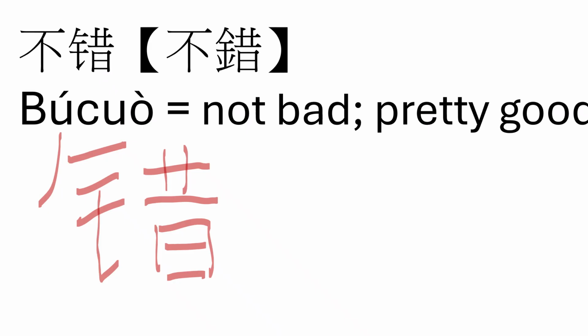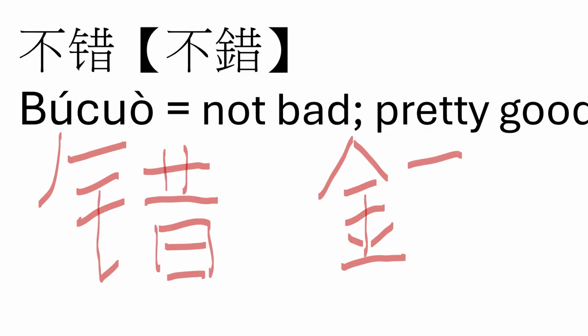If you are a traditional character user, the process is basically the same, but you're drawing a traditional metal radical. So starting on the left, top to bottom, finishing at the bottom, and then the right-hand side is the same as the simplified character: horizontal, vertical, vertical, horizontal, box, line, close.